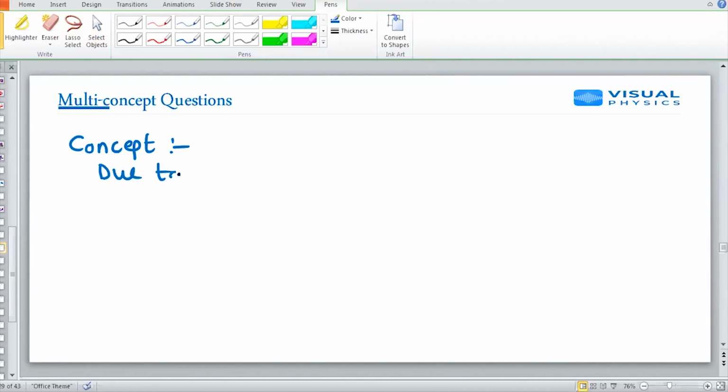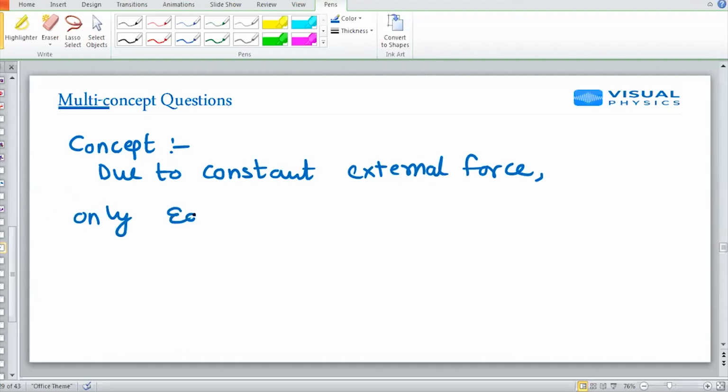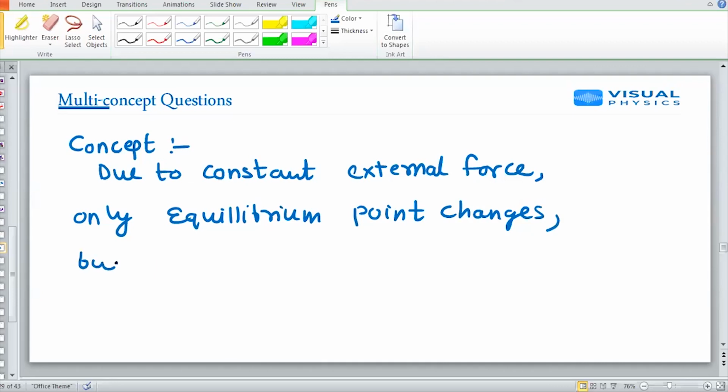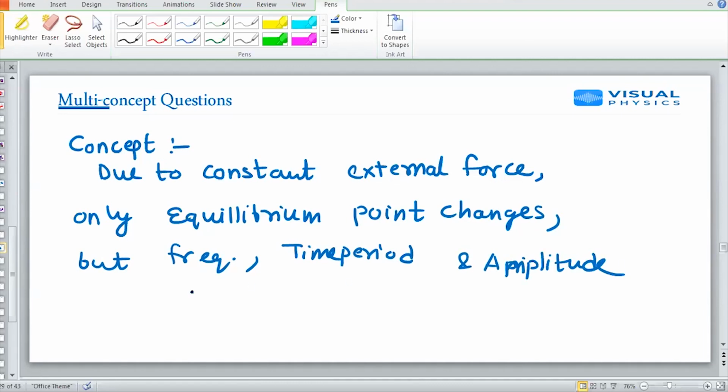Due to a constant external force, only the equilibrium point changes, but frequency, time period, and amplitude remain the same.